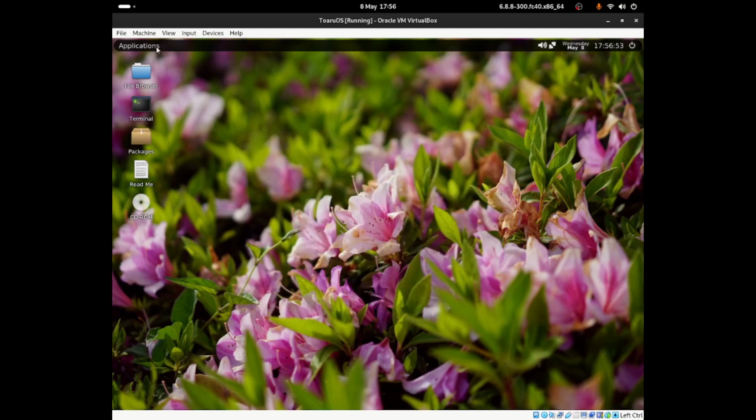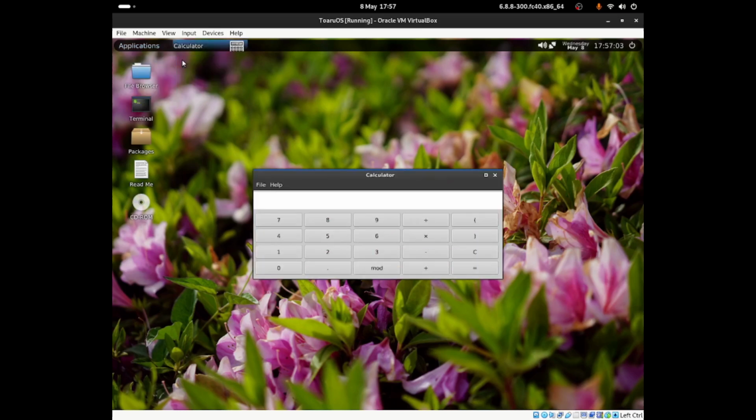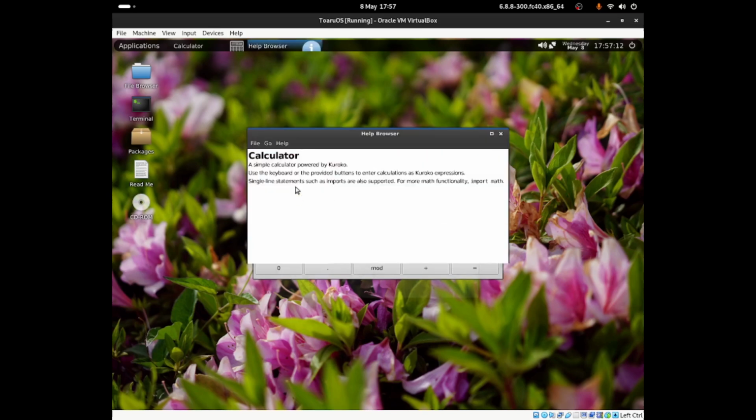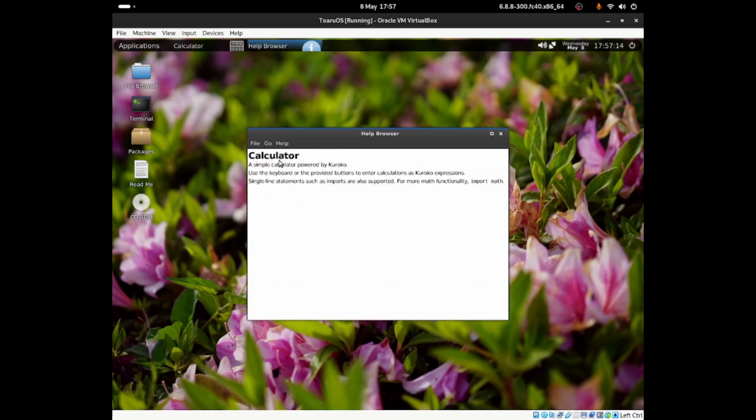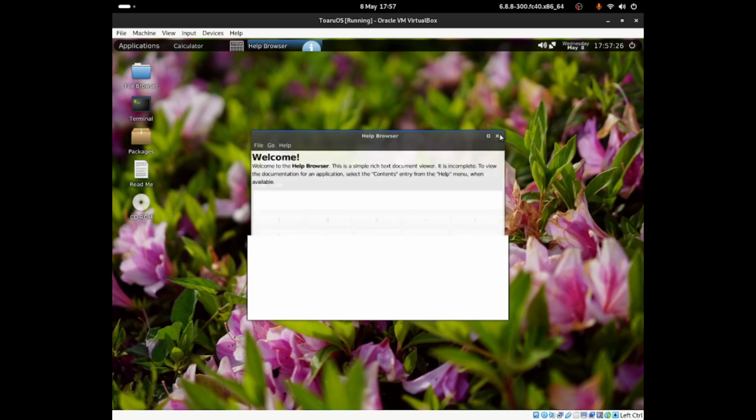But if I click onto applications, I would guess it's like a taskbar, and we can click onto accessories, we can go to demos, we can go to settings. I want to change the settings. I'm going to go to accessories, I'm going to click onto the calculator, and this seems like a very simple calculator. We won't be able to do much if you are involved a lot in mathematics. But if I click onto contents, I guess it shows how I'll be able to use it. So if I click onto topics, yeah, there's not really much to it. I'm just going to click out of it.